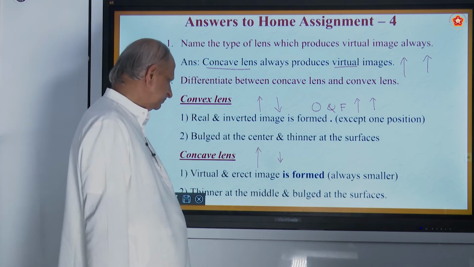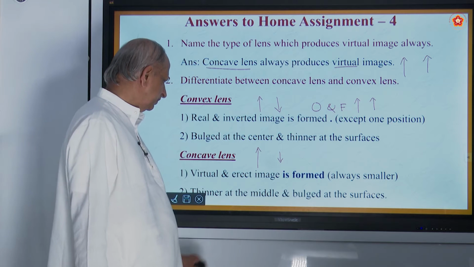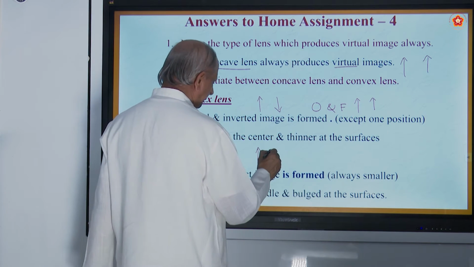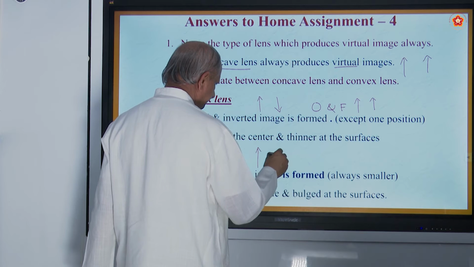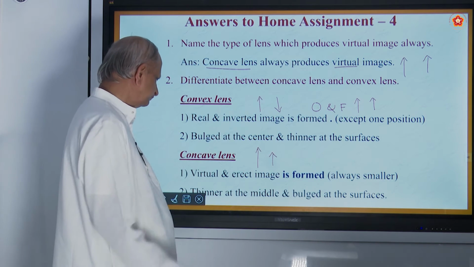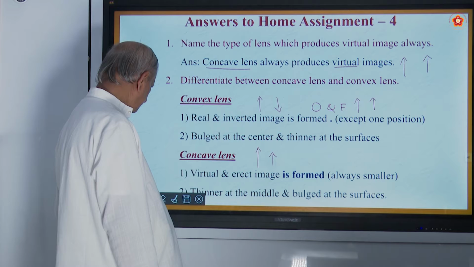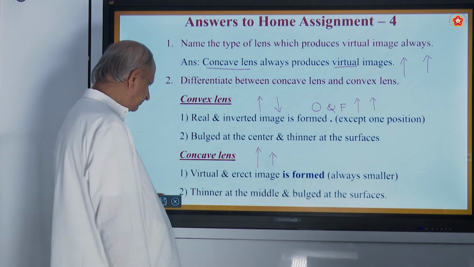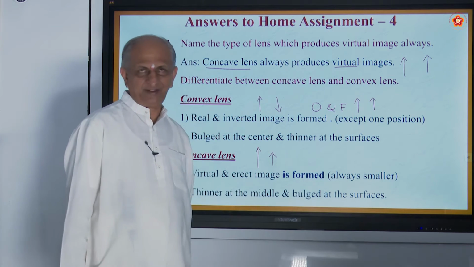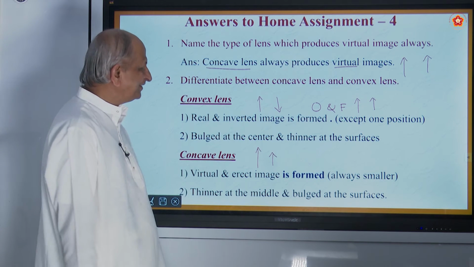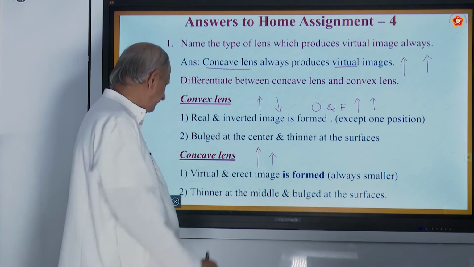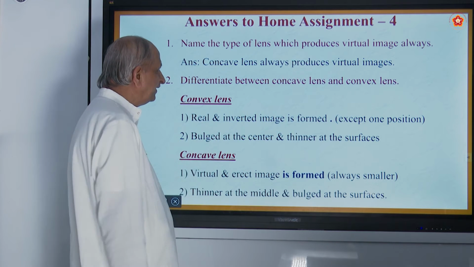Always smaller, and the image will be virtual. It cannot be caught on the screen. And one more difference in property is that it is thinner at the middle and bulged at the surfaces. So these are some of the differences between concave lens and convex lens.